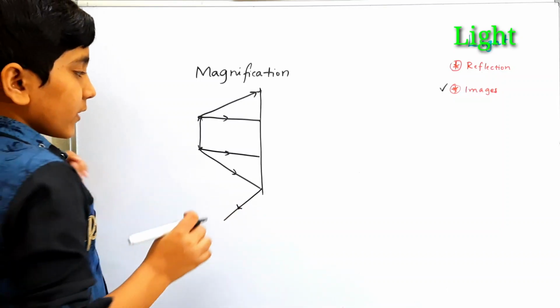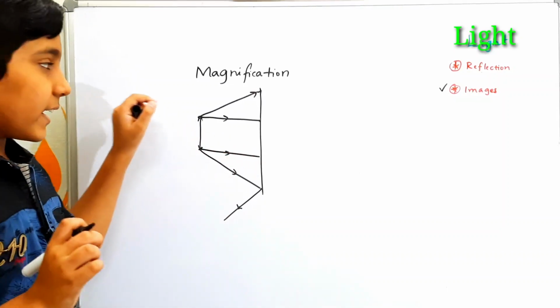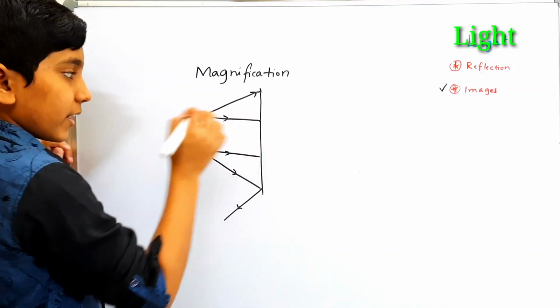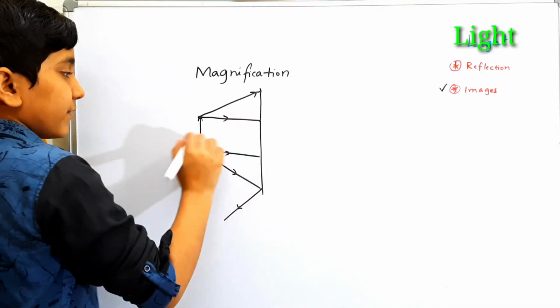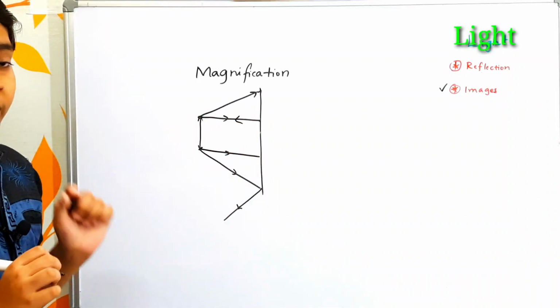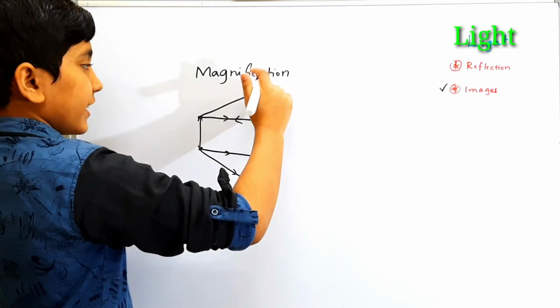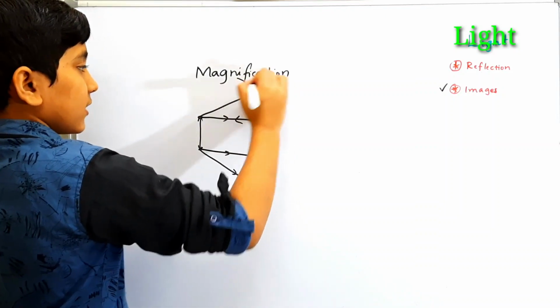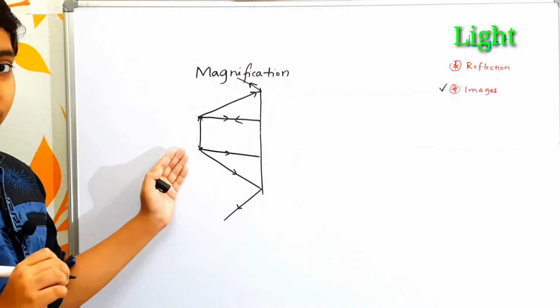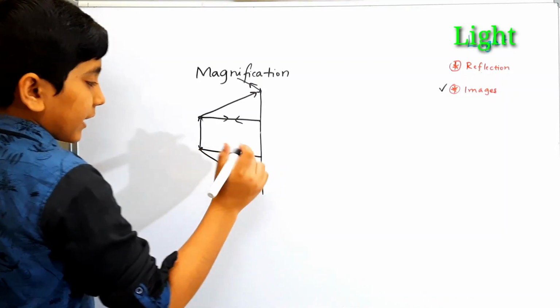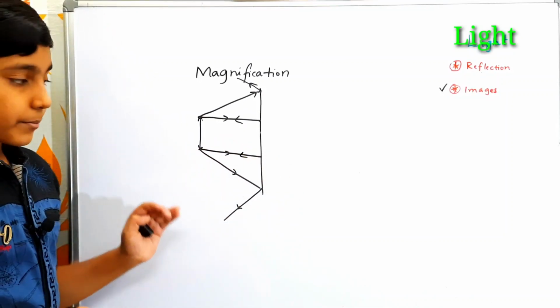Let's look at the top first. One ray is perpendicular, so it reflects back in the same direction. The other ray is moving towards the north direction and is deflected in this direction. Coming to the bottom, the first ray is perpendicular to the plane mirror and reflects back in the same direction.